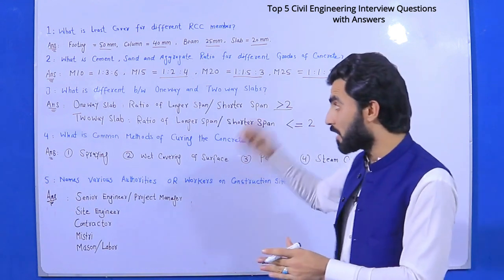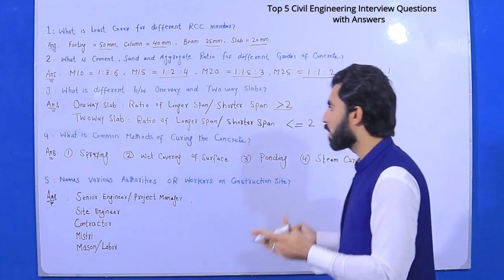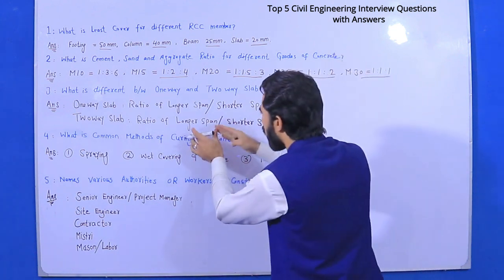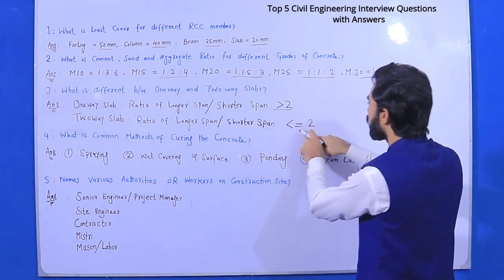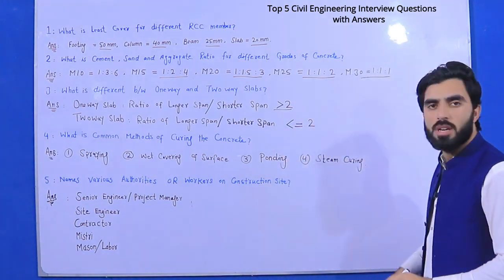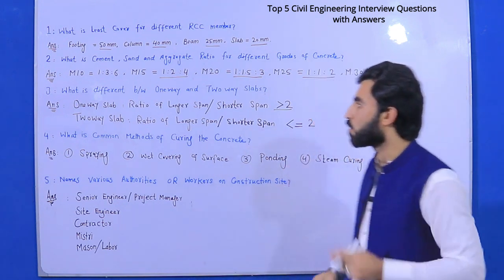So if you need in detail, the link is in the description of this video. What is one-way slab and two-way slab? And two-way slab, ratio of longer span divided by shorter span less than or equal to 2. So this is two-way slab. Okay, this is the answer of third interview question.